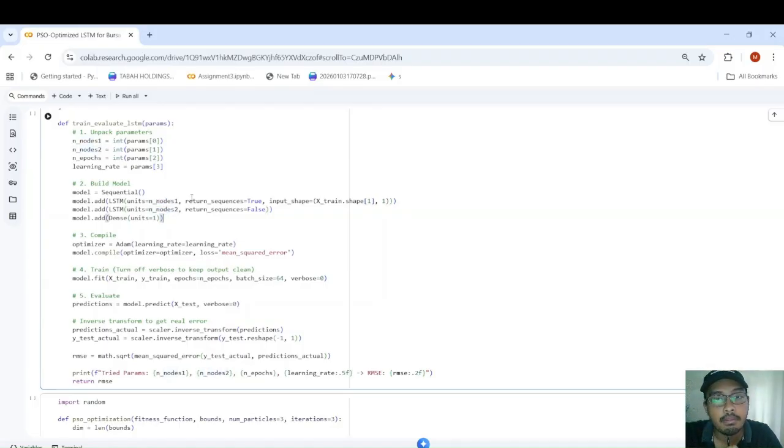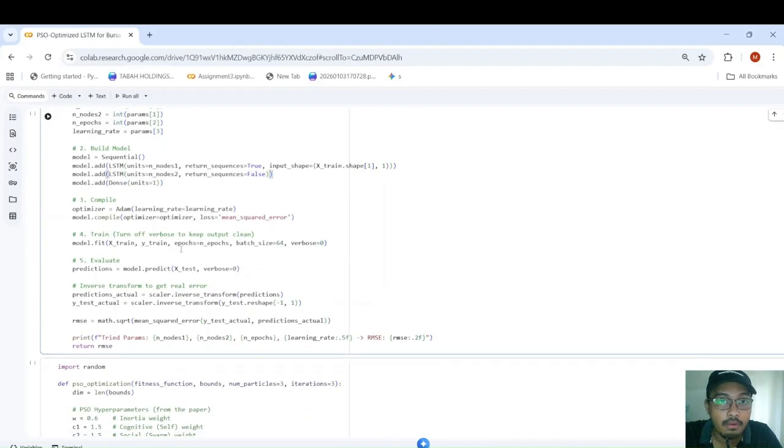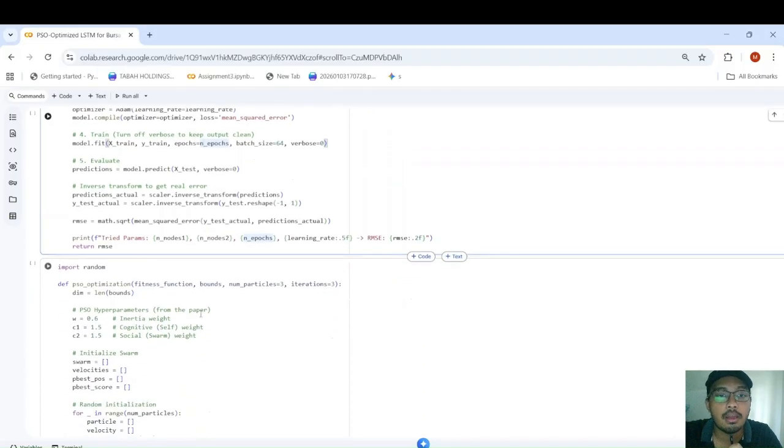As you can see, the other parts are the same as the standard LSTM. The return sequences is true here because we want to pass the full sequences, all the time steps. For epochs, we use the epochs that the PSO found also. Everything else is similar to the standard LSTM.